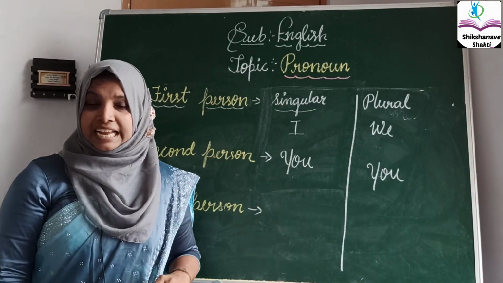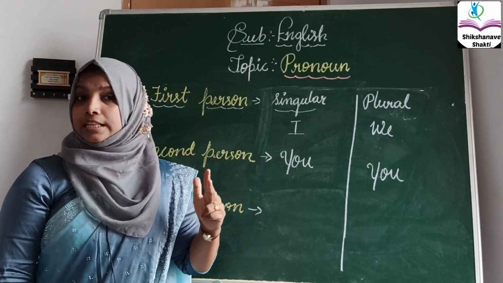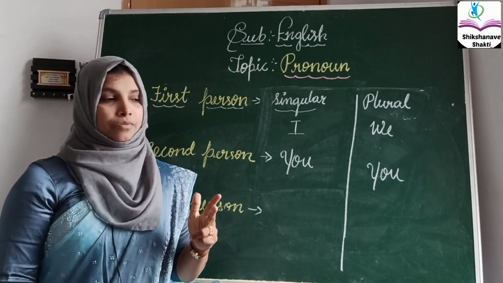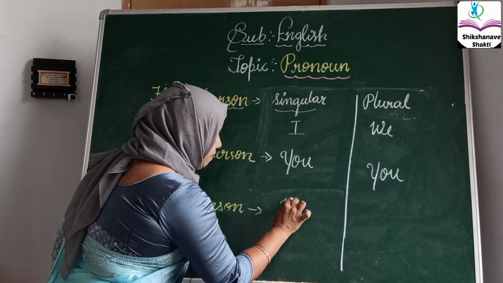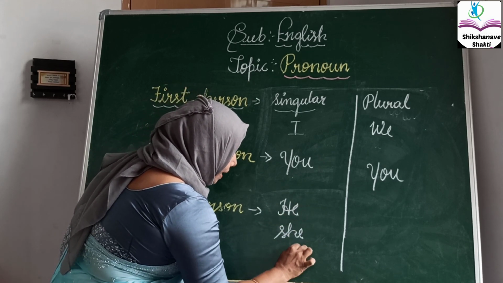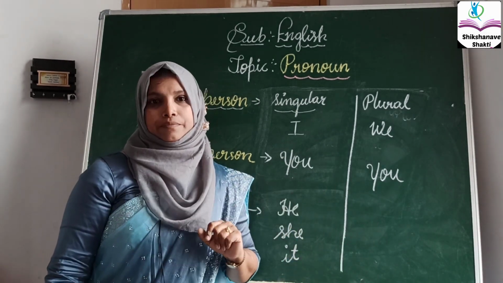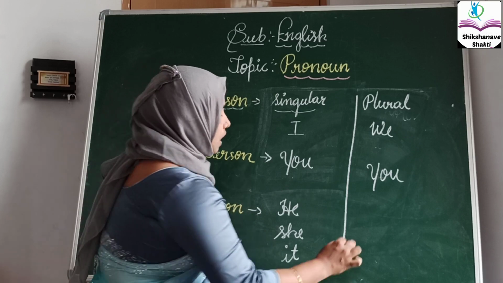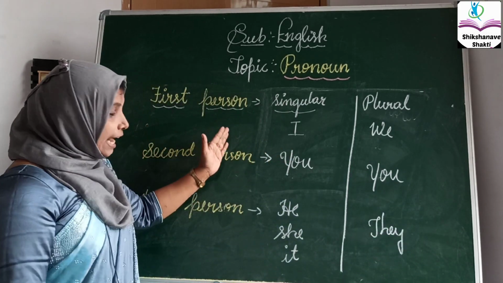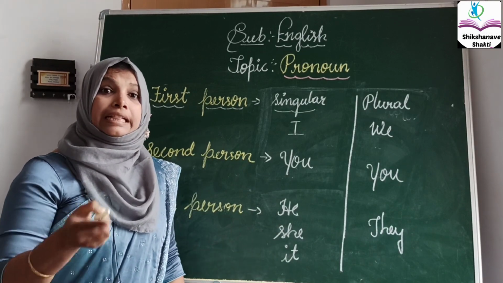The third persons in the singular are he, she, it. Let's write he, she, it. But in the plural, we call them they. The plural will change to they. This is about singular and plural using first person, second person and third person.